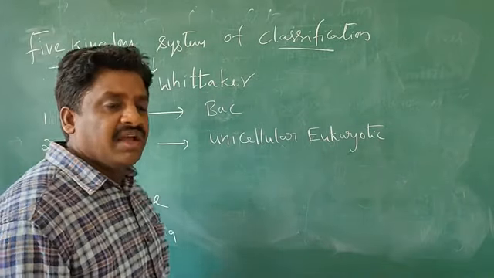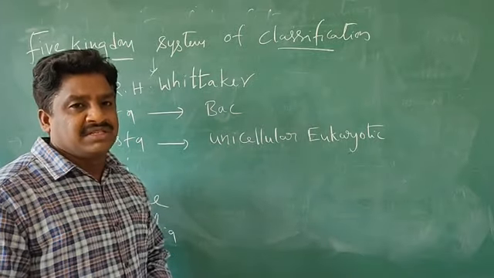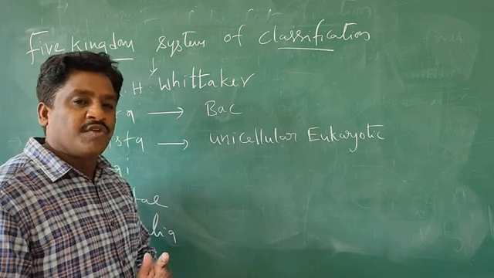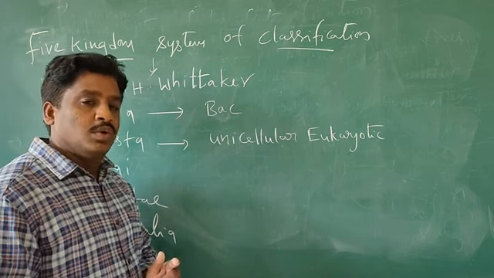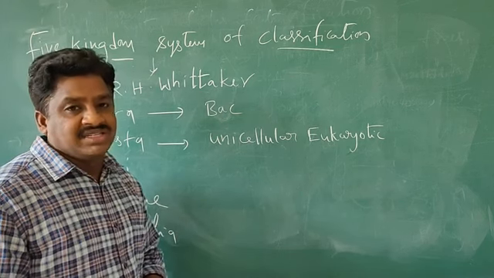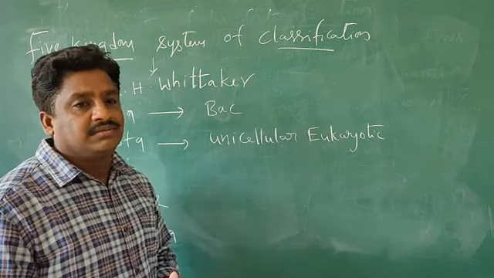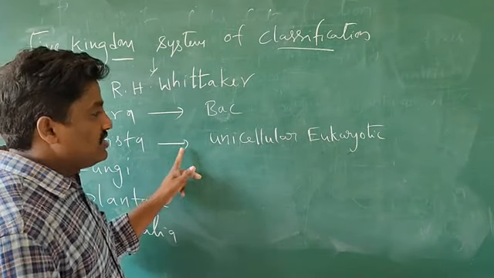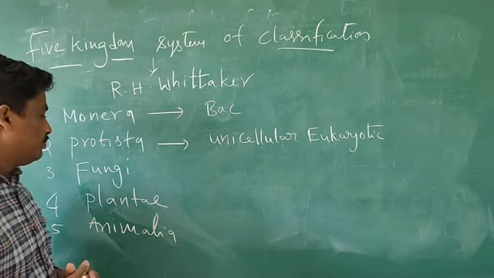What are the different types? In this Protista group, different types of organisms are present. They are classified into different groups: chrysophytes, dinoflagellates, slime molds, euglenoids, and protozoans. They are classified category-wise. What are the features? We will study later. Once again, see this point: the Protista, unicellular eukaryotic organisms, are arranged in this Protista group.